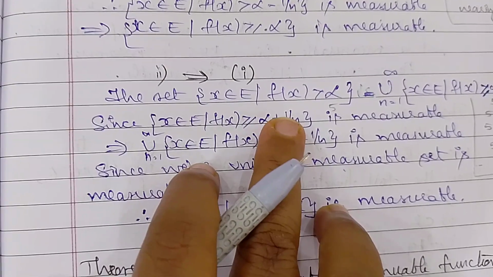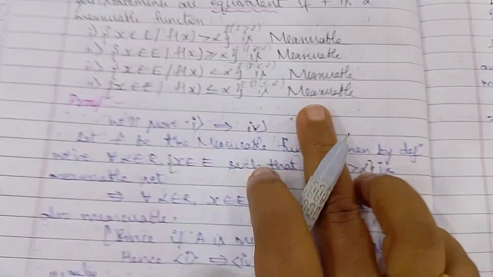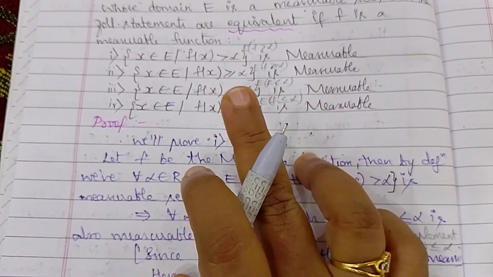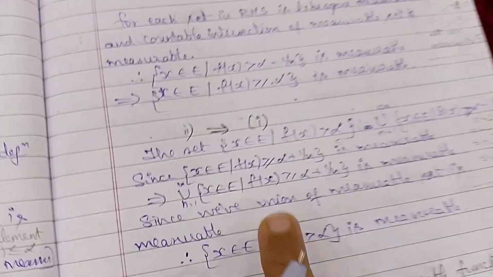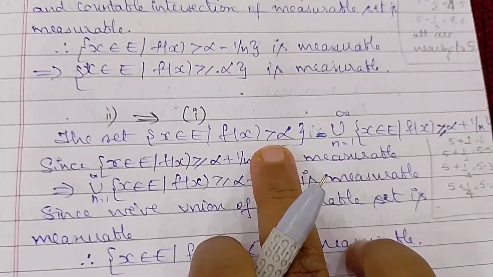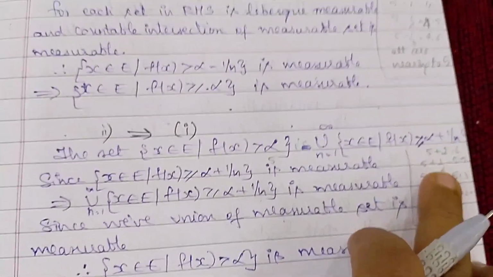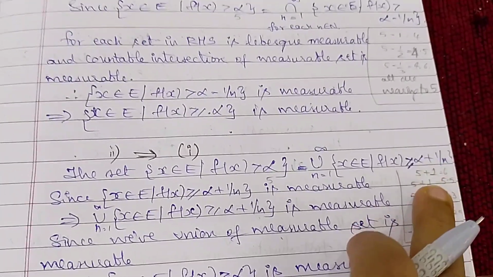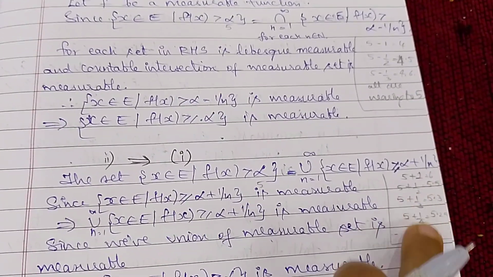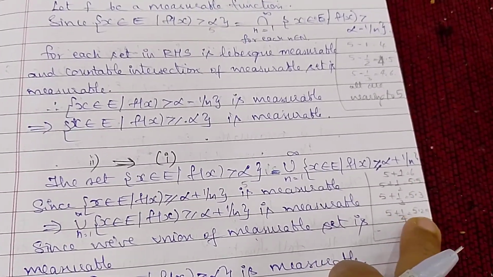In the same way I have done 2 implies 1. 2 implies 1 says f of x greater than or equal to alpha should imply greater than alpha. So what I have done is, I have taken alpha plus 1 by n. If you take a similar example and take the union: with alpha as 5, 5 plus 1 by n, giving values for n as 1, 2, 3, you will see I have got 6, 5.5, 5.33, 5.25 and so on.